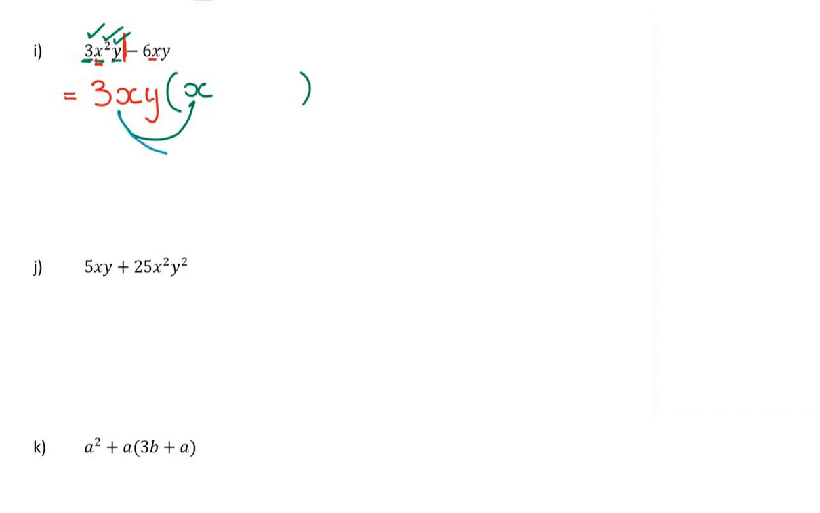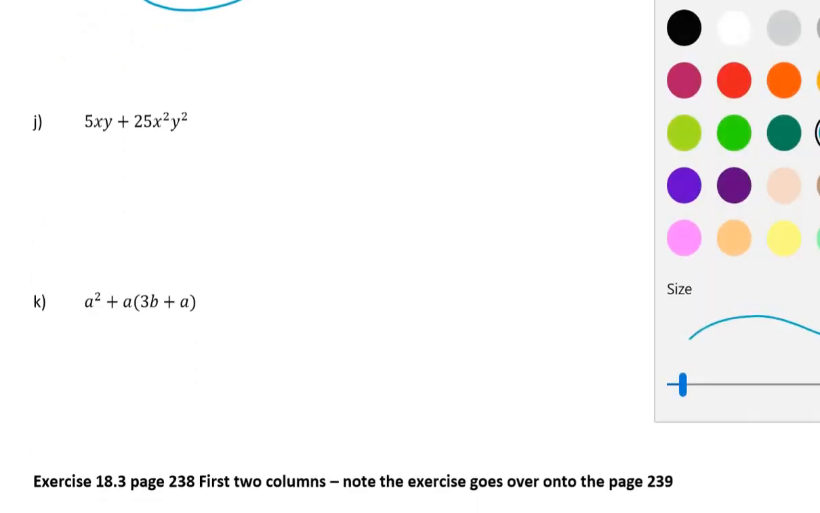Then what must I multiply 3xy by to get minus 6? That'll have to be minus 2. xy, oh, it's just xy, so I don't need any more letters. And there's my factorizing. Okay, last 2.